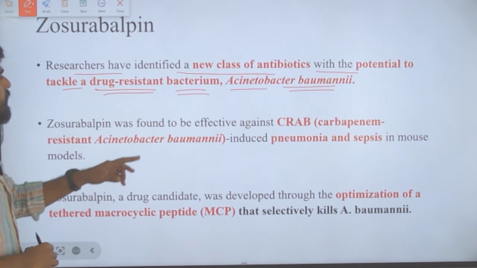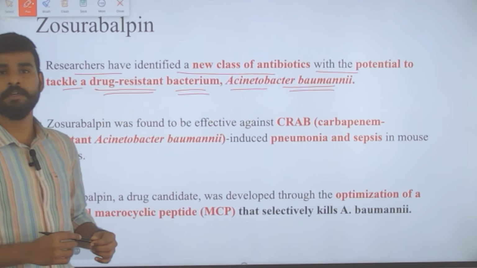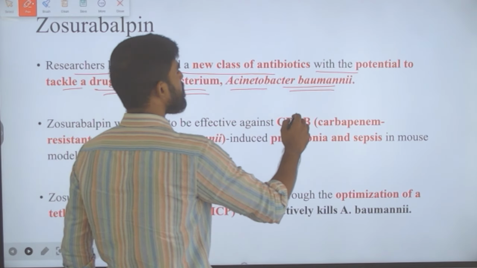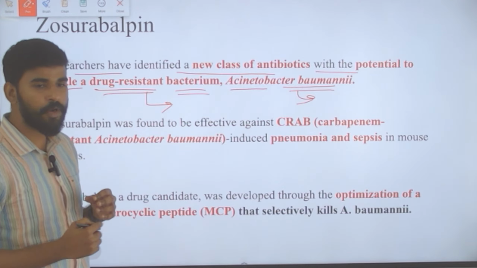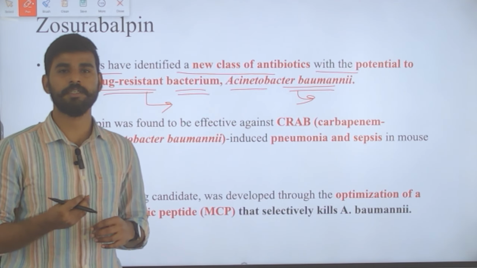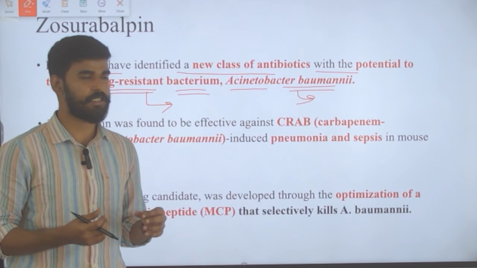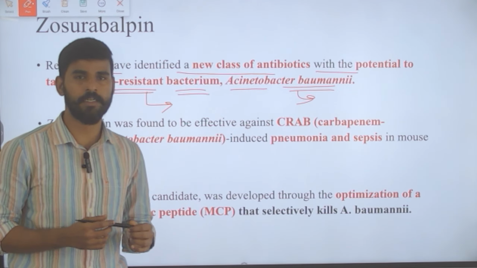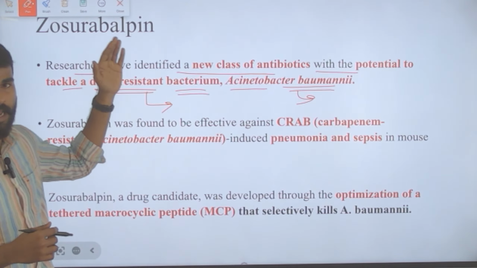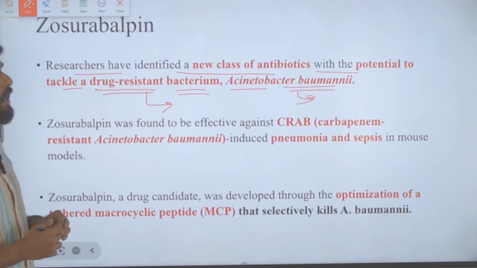This Acinetobacter baumannii is a drug resistant bacterium. Antibiotic resistance is a major issue these days, and that is being addressed using this new class of antibiotic, that is Zosurabalpin.